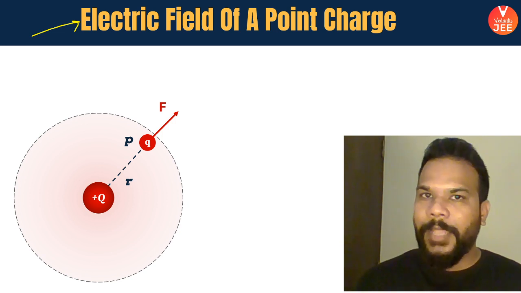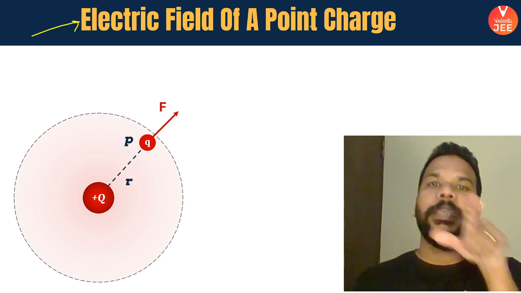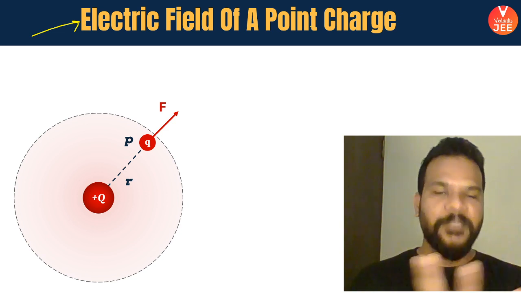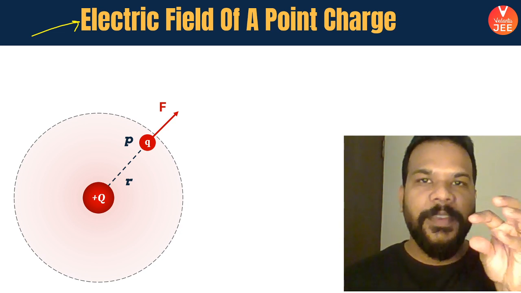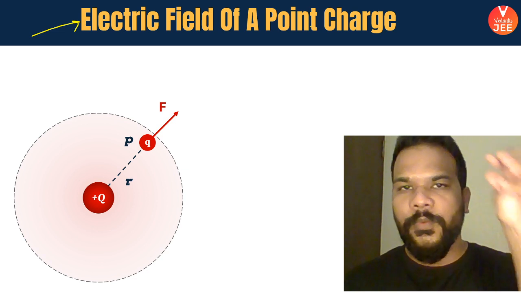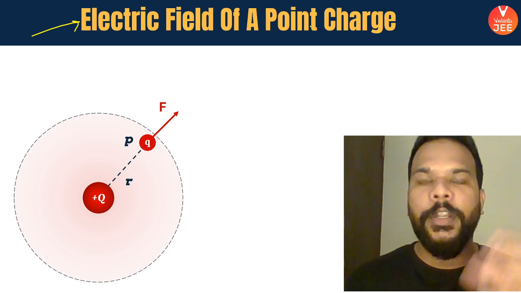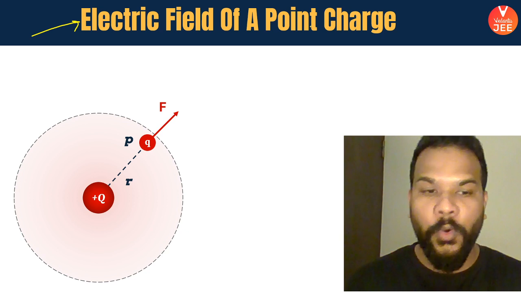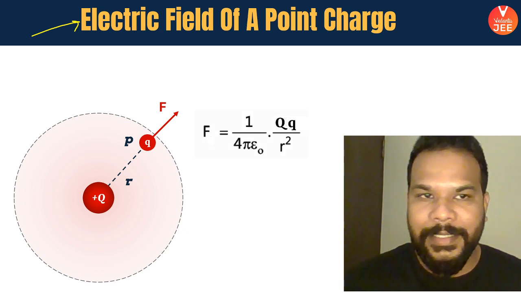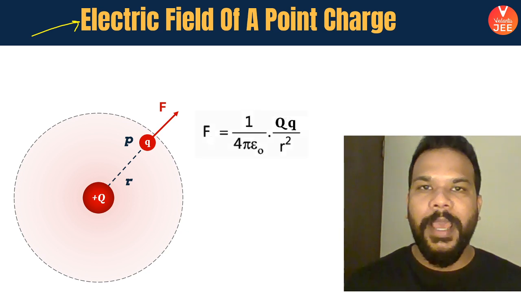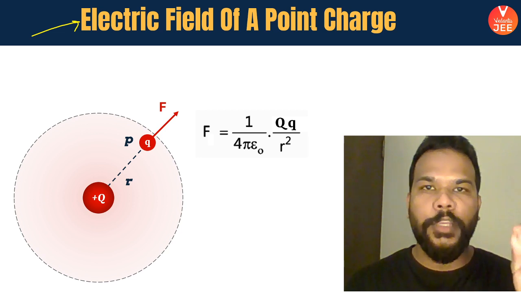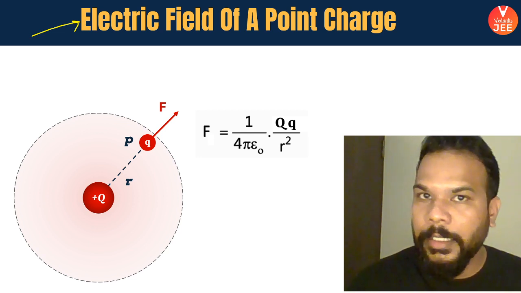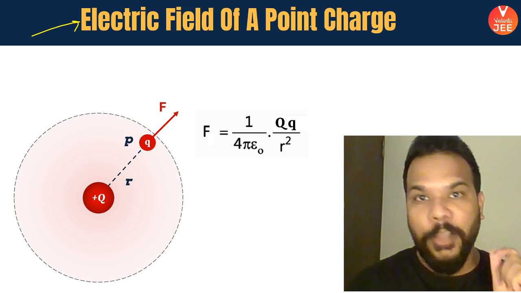Okay, guys, you know that circle that you see, it's actually not a circle, it's basically a spherical zone. In this spherical zone, a small q charge, wherever you place it, is going to experience the same capital F force, whose magnitude is given by K capital Q small q by r square. This is something that we learned previously, and that is basically your Coulomb's law.